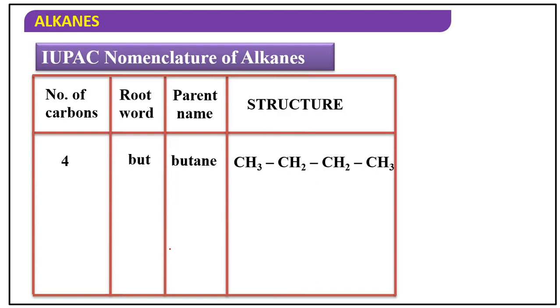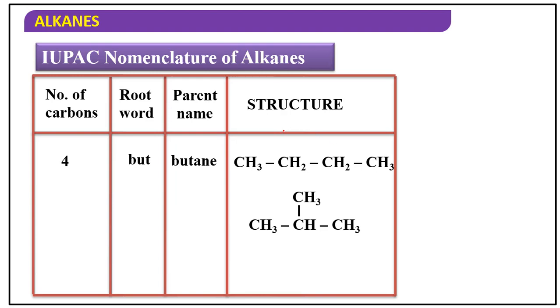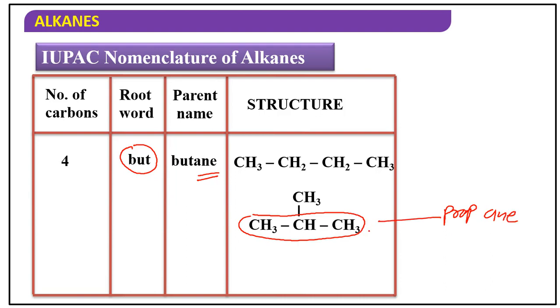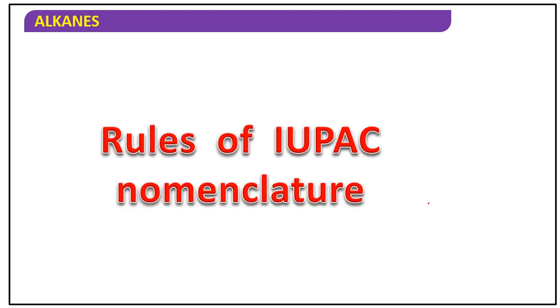See here, 4 carbon chain is there. In this 4 carbon chain, the 4 carbon chain is called but, suffix is "ane", so butane, there is no substitution. But here, see, the long chain is prop, the suffix is "ane". Here prefix substituent is methyl, the position is 2-methyl. Okay, 2-methylpropane.